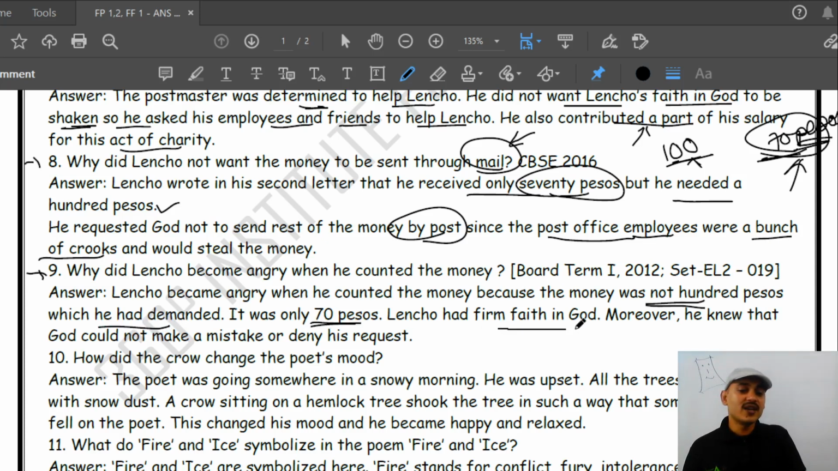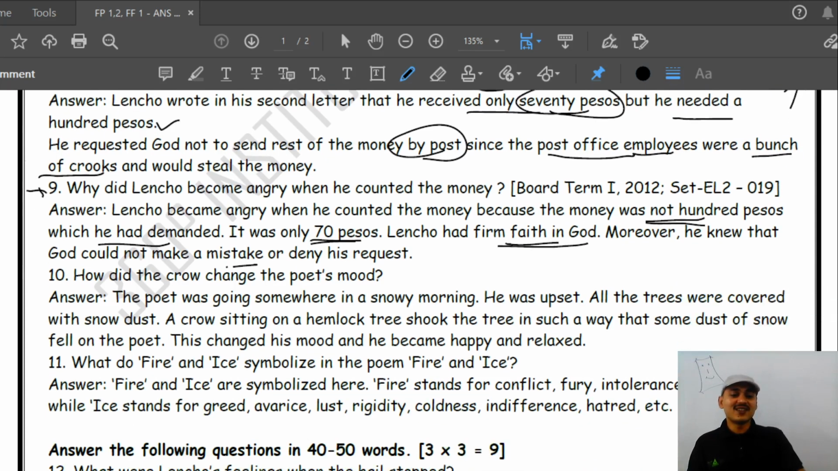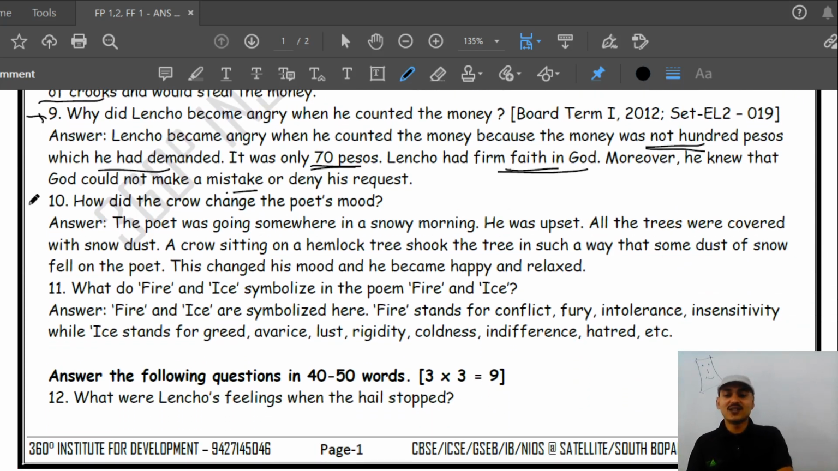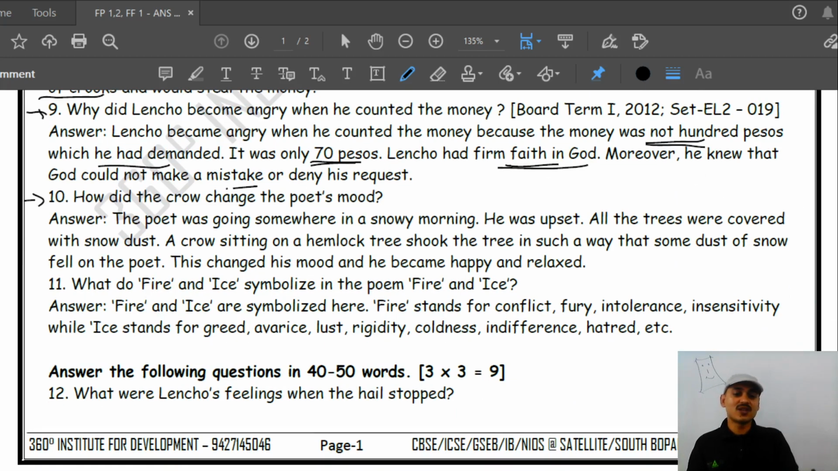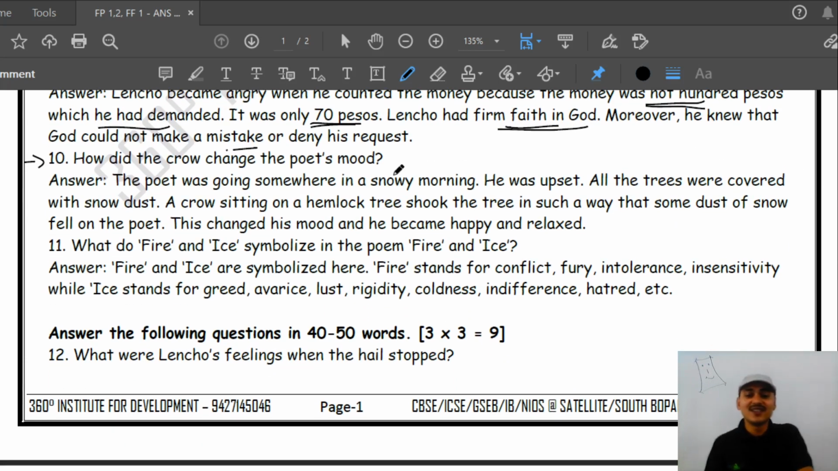Lencho had found faith in God. If I have asked, God will not deny. He would have sent me the complete amount, but it is the post officers who might have taken it. God could not make a mistake. He was not ready to accept the fact that God can send me 70 pesos instead of 100 pesos. So he was angry and thought that these post officers are a bunch of crooks and they themselves have taken the rest of the money.